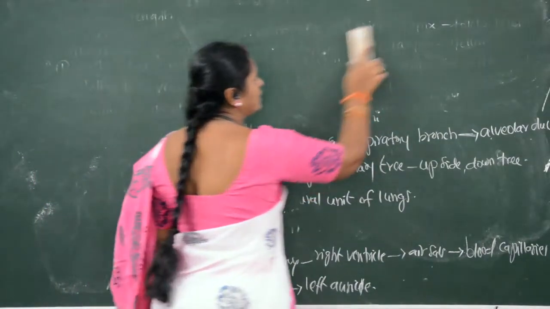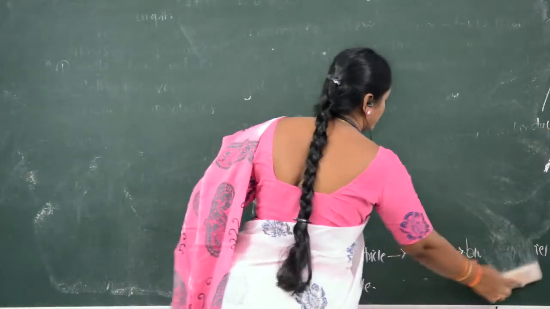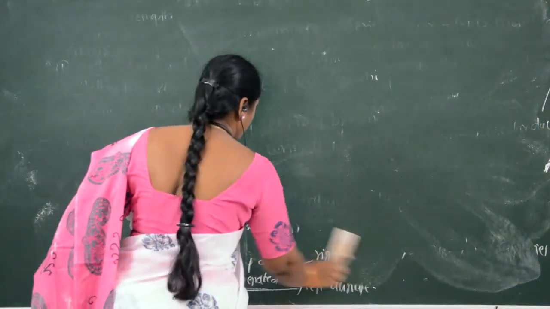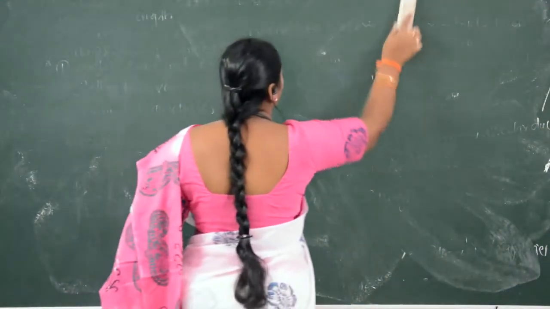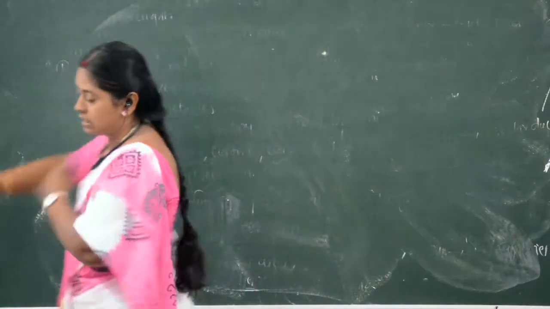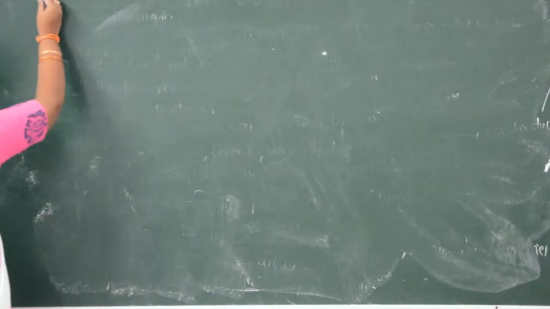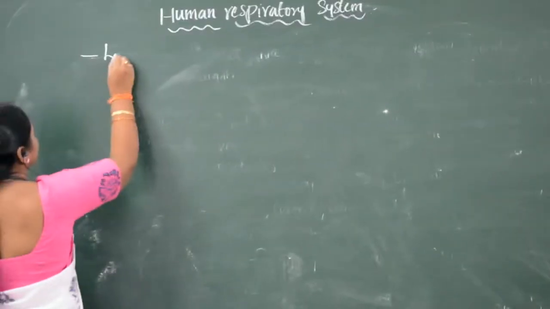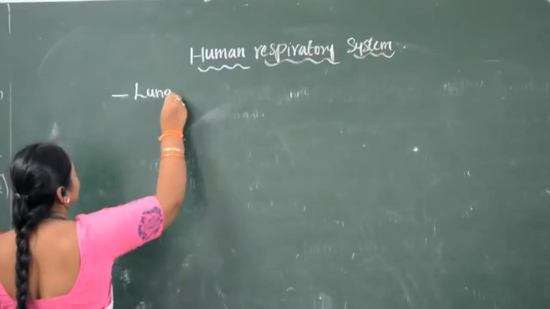So the next part is lungs. The main important part in the respiratory system is the lungs.